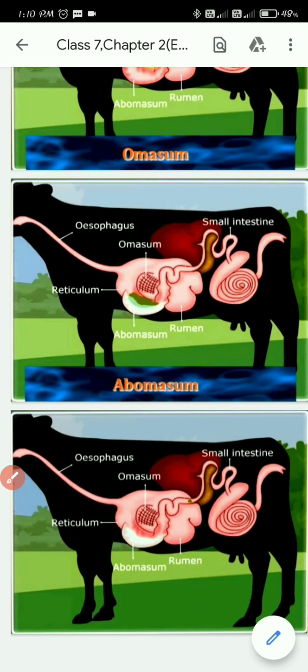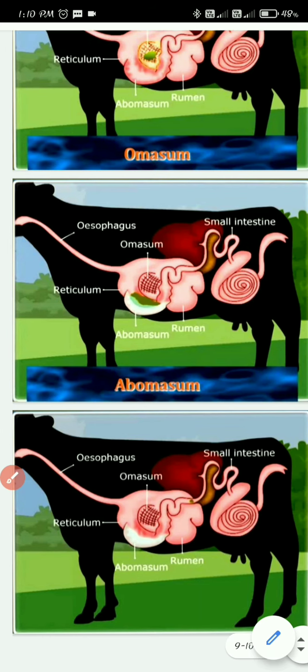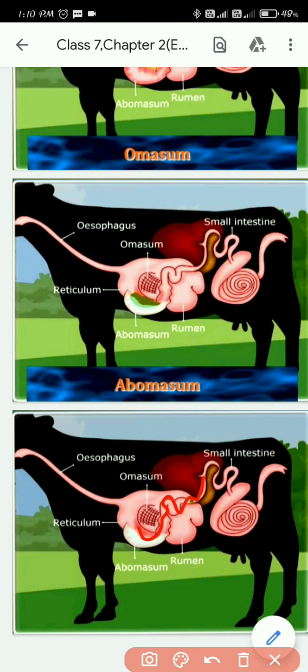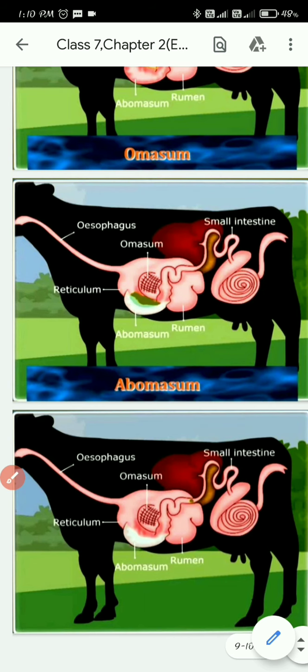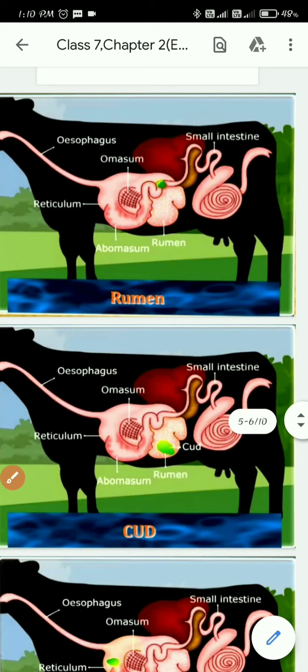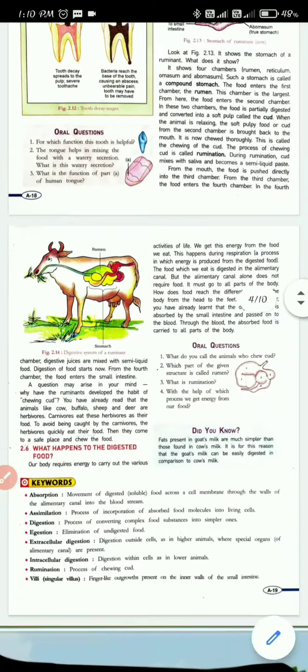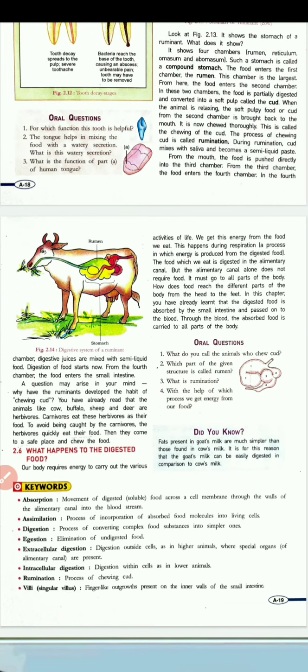After abomasum, the food will now get passed through the small intestine. So the food will slowly move. Can you see the food here? The food will be passed through the small intestine and absorption will happen, and the undigested food will be removed through the anus.